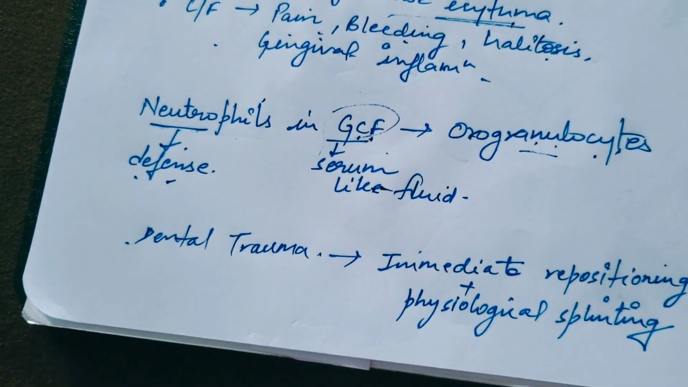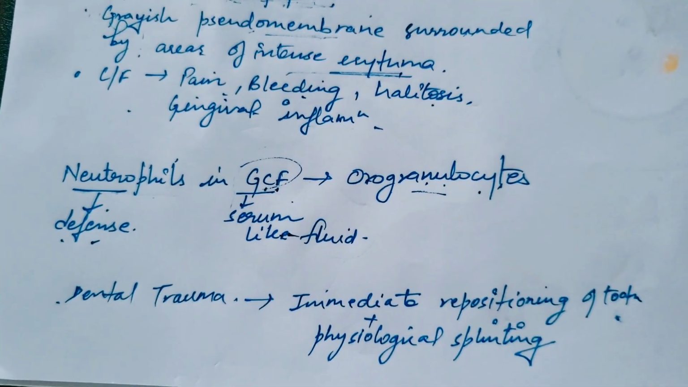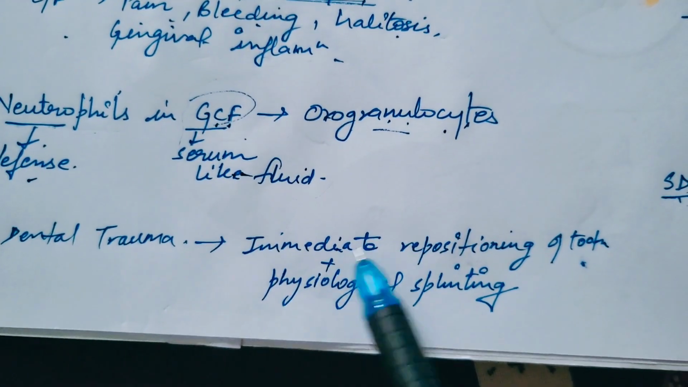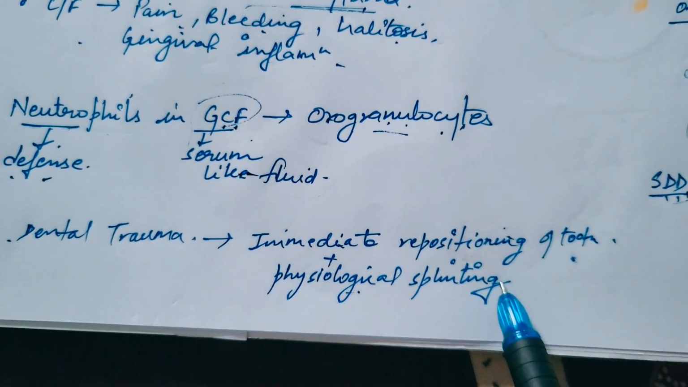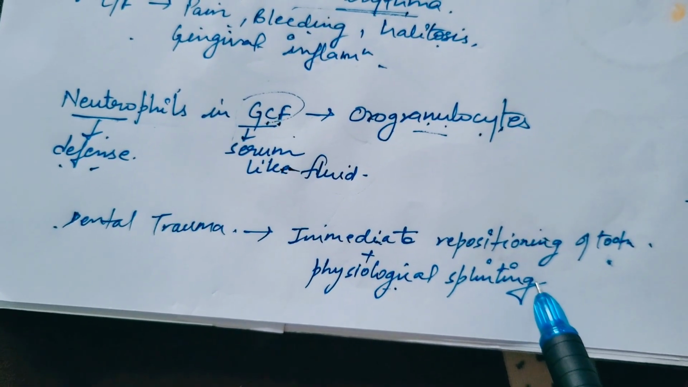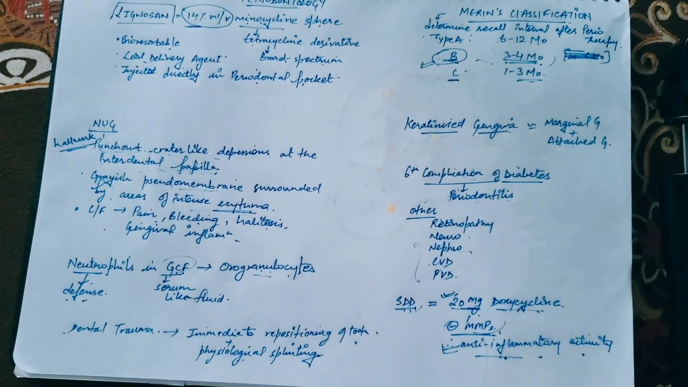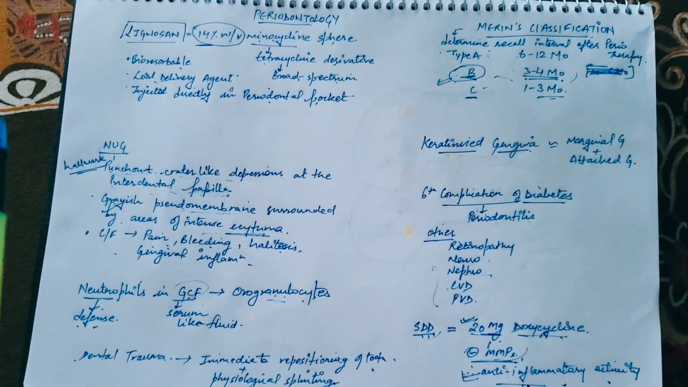Then there comes the last question. In case of dental trauma, what is the best strategy of management? It's the immediate repositioning of the tooth plus physiological splinting to stabilize the position of the tooth in the socket. Okay? So these were the questions. You guys can take a screenshot of it. Okay? So one quick recap.